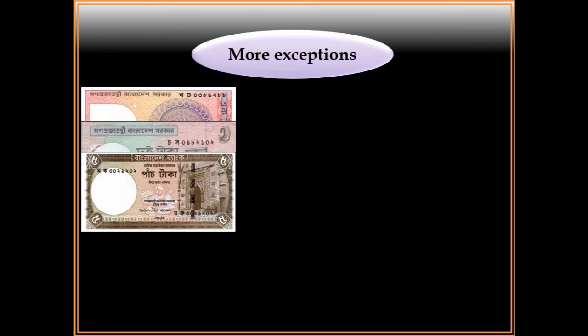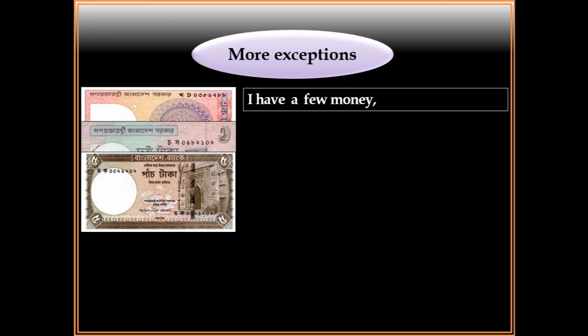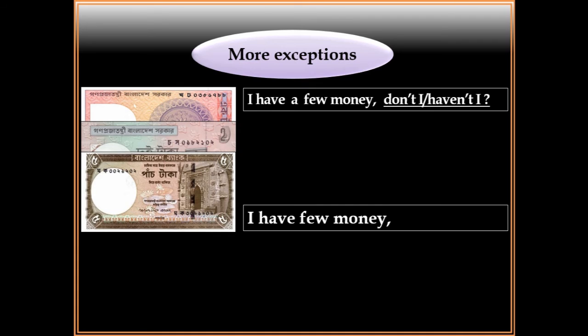Here we can see 3 types of note. I have a few money, don't I? Or haven't I? I have few money, do I? Or have I?